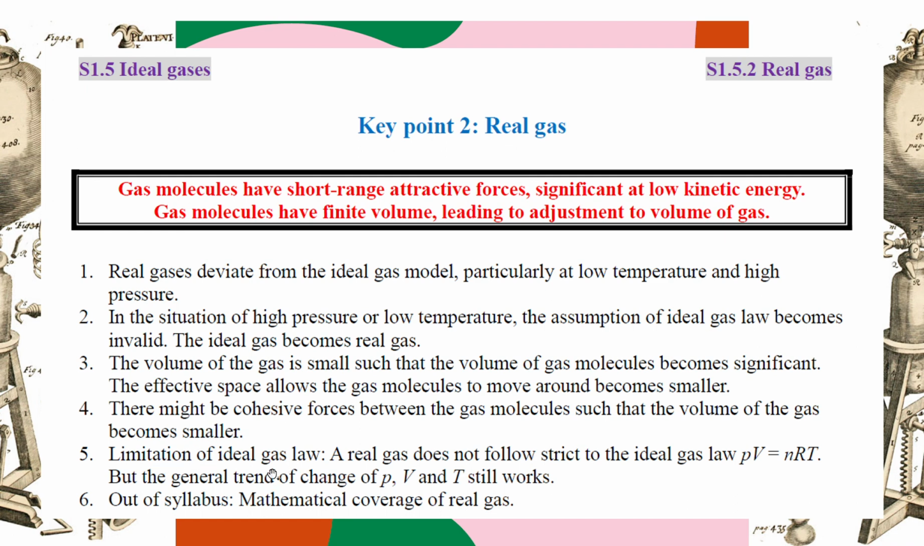So it's a limitation of the ideal gas law. A real gas does not follow strictly the ideal gas law, PV equals nRT. Later on we'll discuss this from the practical point of view, but the general trend still works.